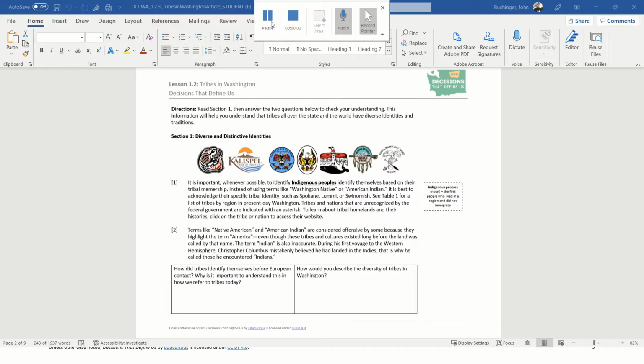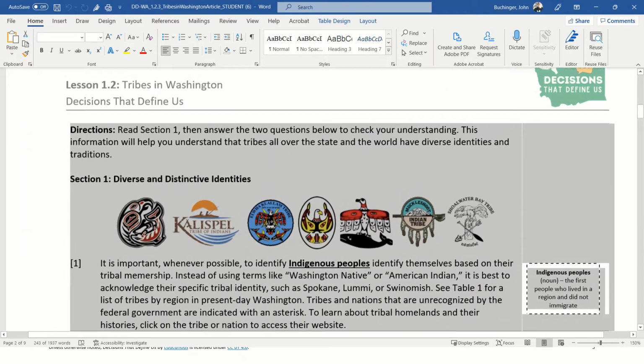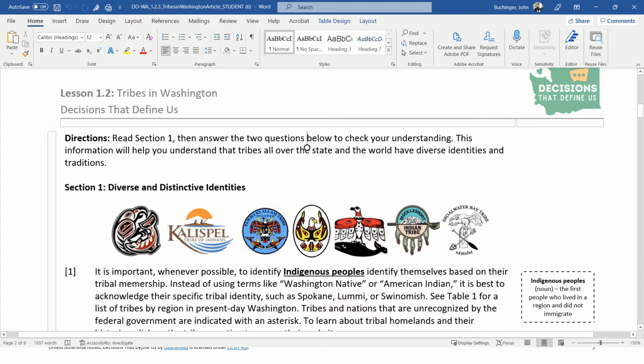Hey everybody, we're going to do some reading today. And before we start reading anything, an article or a website or whatever, we need to look at the structure of the page. So let's take a look at what we've got here. First thing, I see there's kind of a title at the top. It says Tribes in Washington, Decisions That Defined Us.